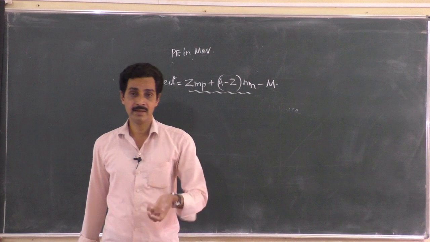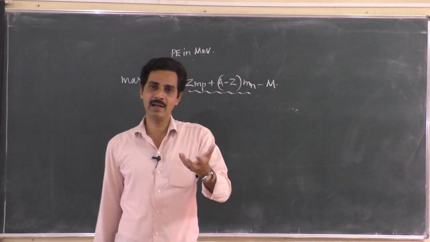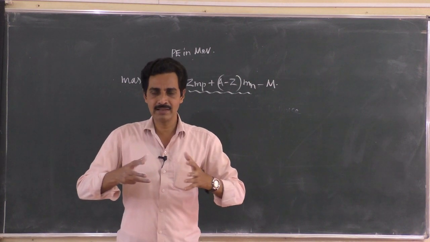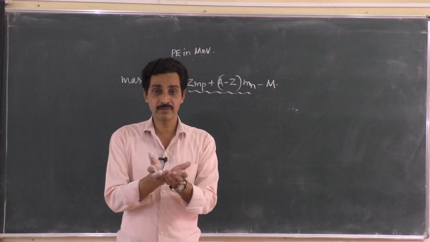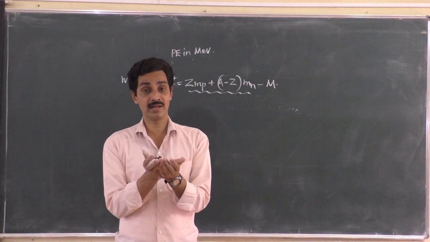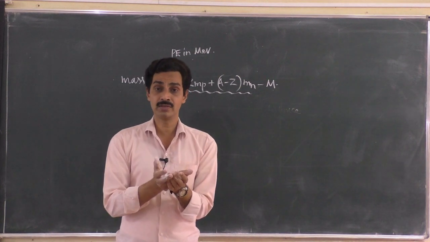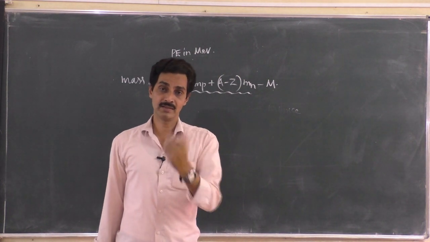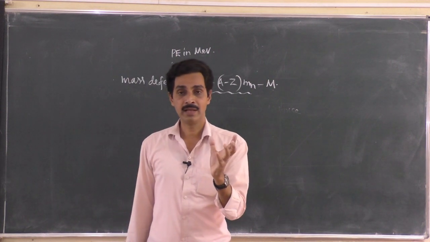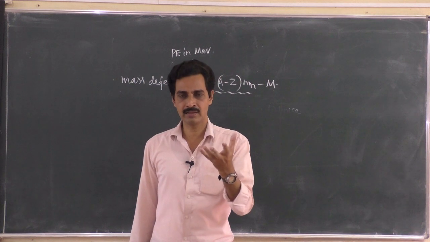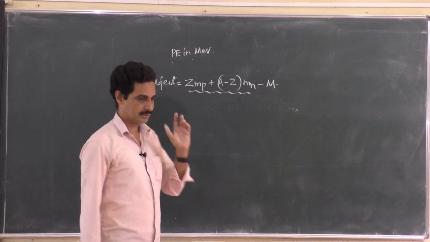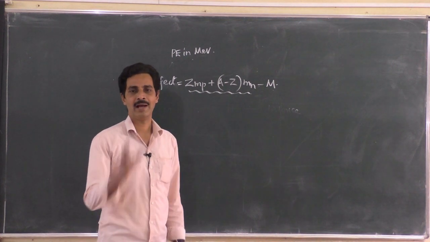If you take a soap bubble, if you take a water drop, you know that it has a binding energy. And a soap bubble, if it has to remain spherical in shape, there is a surface energy on the molecules. The molecules of the surface will have an extra energy, that is called surface energy, and that is called surface tension, surface energy per unit area. So it should have an energy outside, otherwise it cannot form such a spherical shape. And if you want to pack sugar in a plastic packet, then the plastic packet should have an extra energy, otherwise the sugar will come out, right? Similarly here, that nucleus as a whole will have some energy.